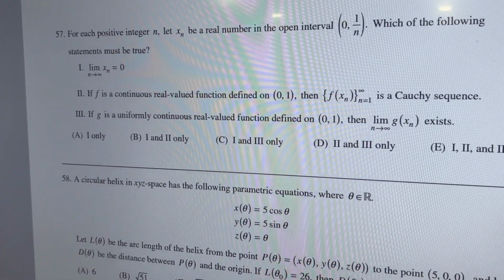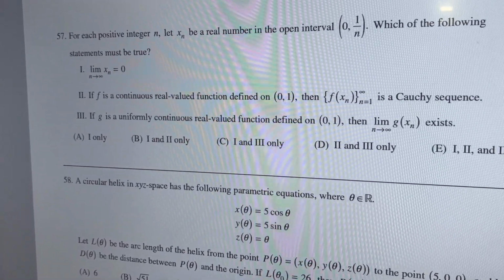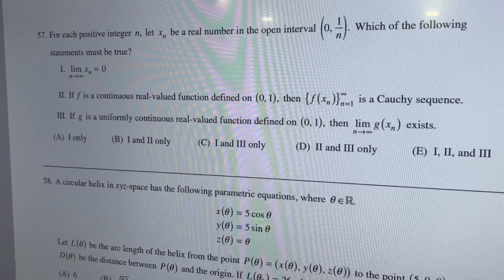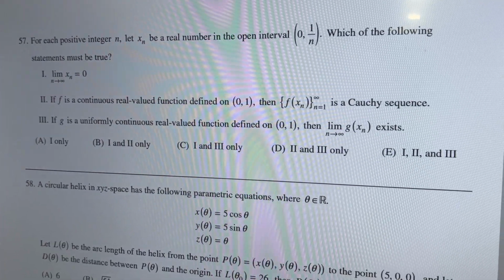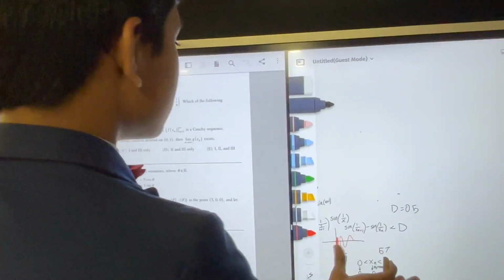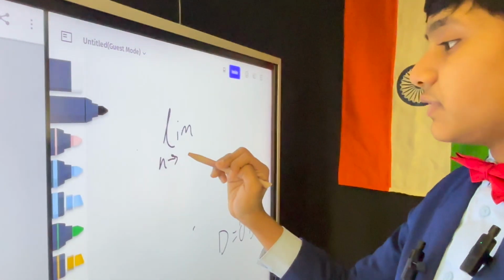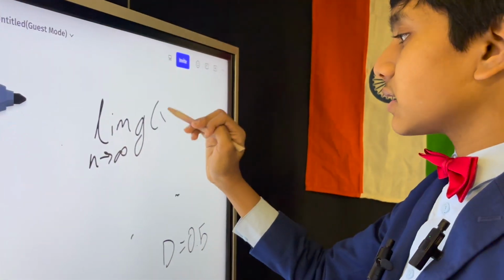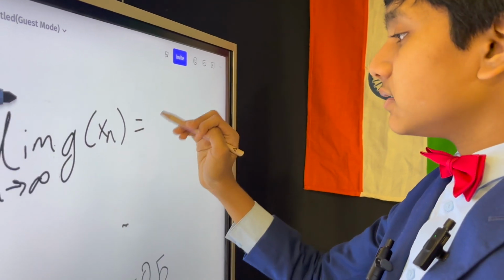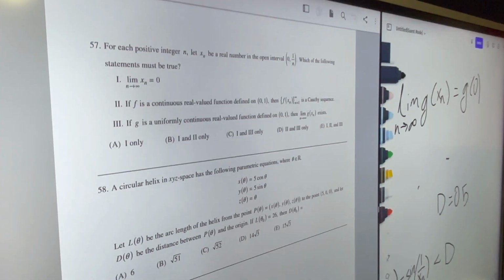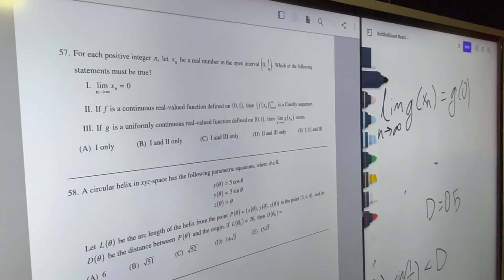3. If G is uniformly continuous and real valued and defined on 0 to 1, the limit as n approaches infinity of G of xn exists. Well, the limit as n approaches infinity of G of xn is just G of 0, by the first statement, which we know to be true.